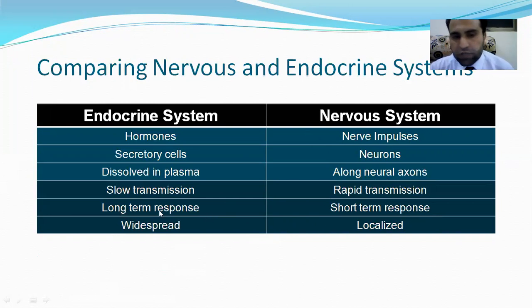For example, a growth hormone produced in your body is a long-term response. The growth will take time. Our glycogen converted into glucose will take time. Nervous is localized, it's only a specific part of the body. Okay, so this is the difference between nervous and endocrine system.